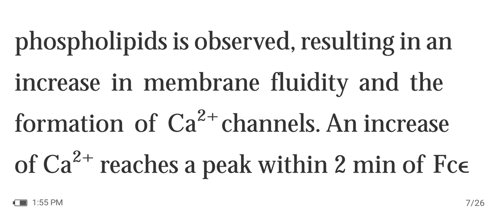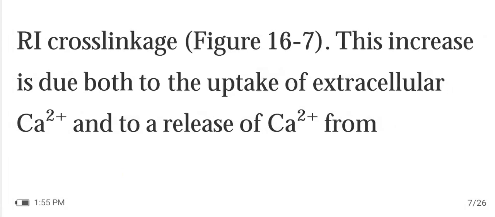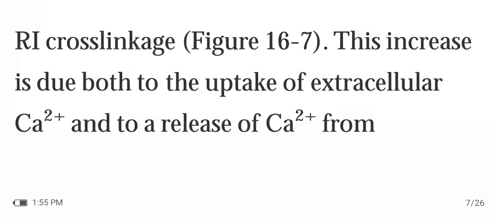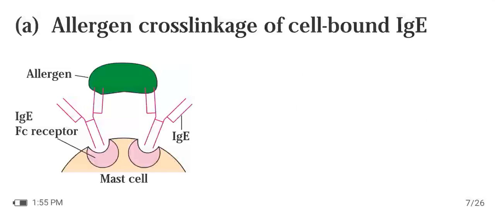An increase of Ca2+ reaches a peak within 2 minutes of Fc epsilon R1 cross-linkage. This increase is due to both the intake of extracellular Ca2+ and to a release of Ca2+ from intracellular stores in the endoplasmic reticulum.